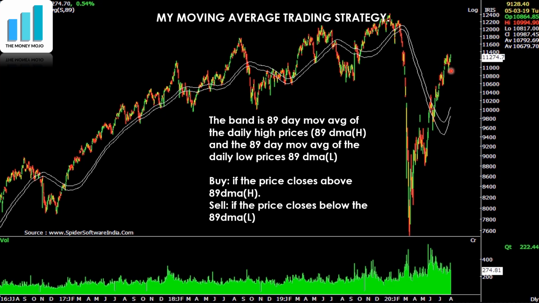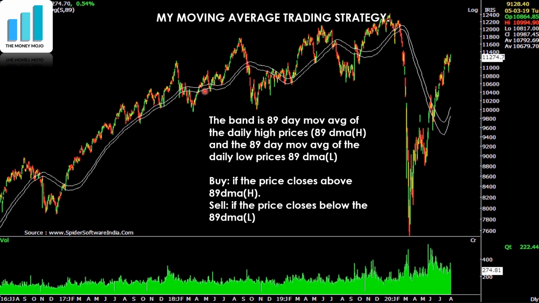I have used it in the past. Currently also I tend to use it, but now I don't use it on the daily chart. I use it on the hourly chart because I can sit in front of the computer and trade on an hourly basis. But even for an end of day trader, somebody who is actually working in some place and cannot look at the charts all the time, he can still do it on end of day data and still make money.